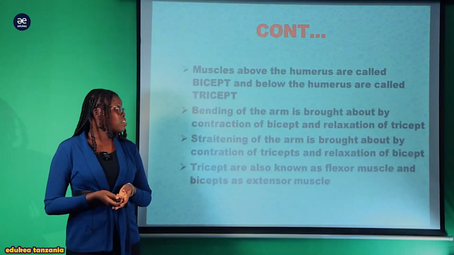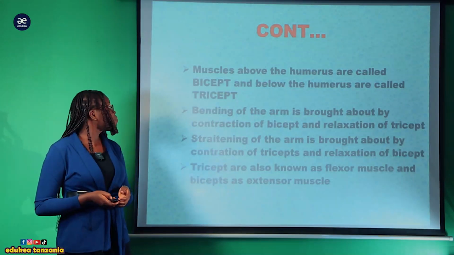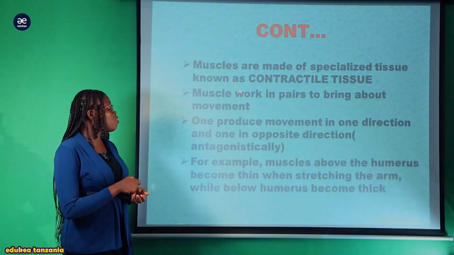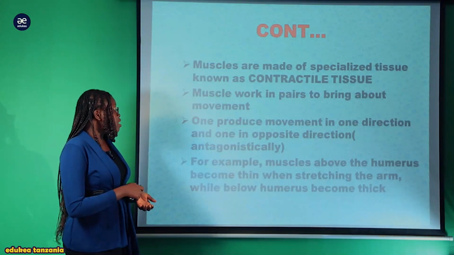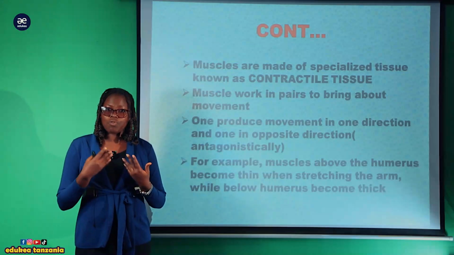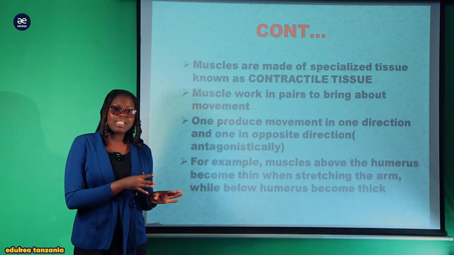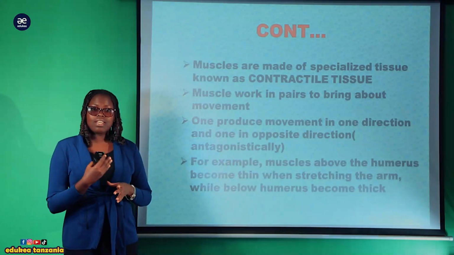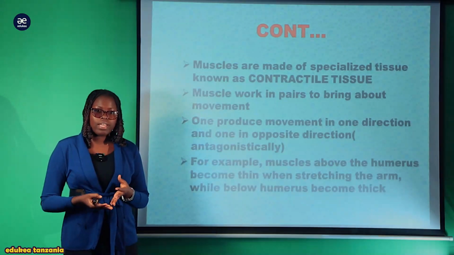Now, the muscles above the humerus are called the biceps. These muscles are made up of specialized tissue known as contractile tissue, meaning that they have the ability to contract. And these muscles work in pairs so as to bring about movement. In order for muscles to function, they have to work in pairs, meaning that one must move in one direction and another must move in the opposite direction, so they oppose each other or work antagonistically so as to bring about the movement.